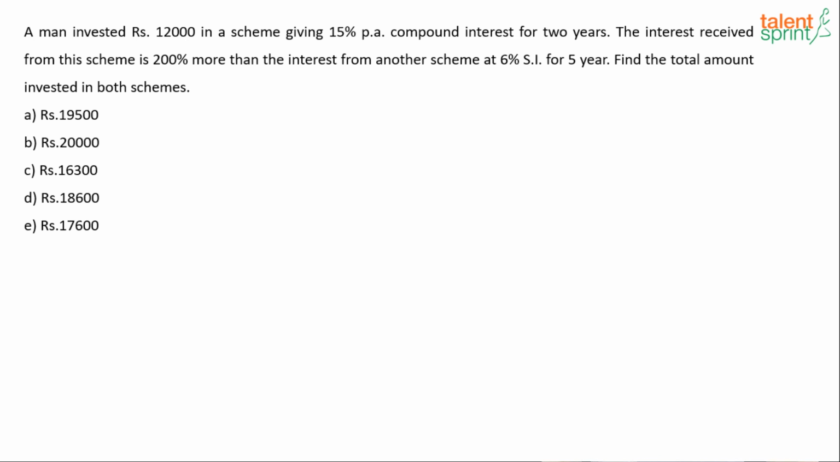A man invested 12,000 in a scheme giving 15% compound interest for 2 years. So by the time you finish reading this, you should know that 15% for 2 years compound interest would mean 30 plus 2.25, 32.25%. You know what I did? A plus B plus AB by 100.